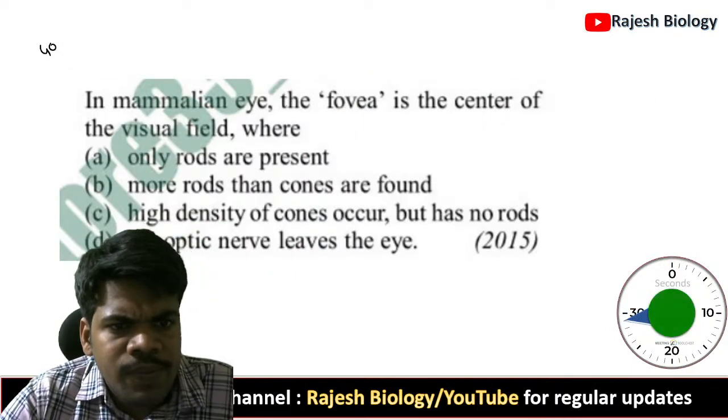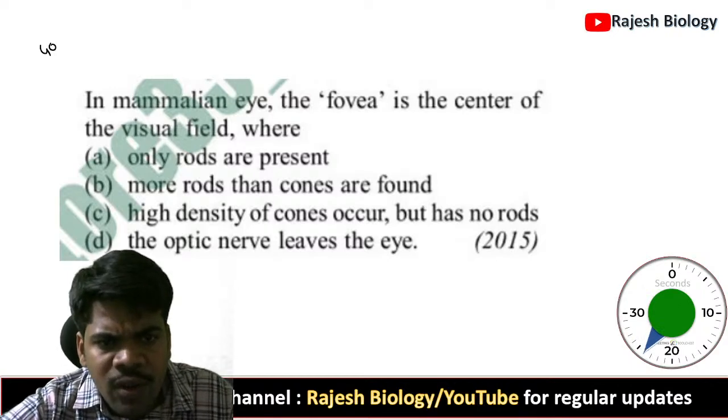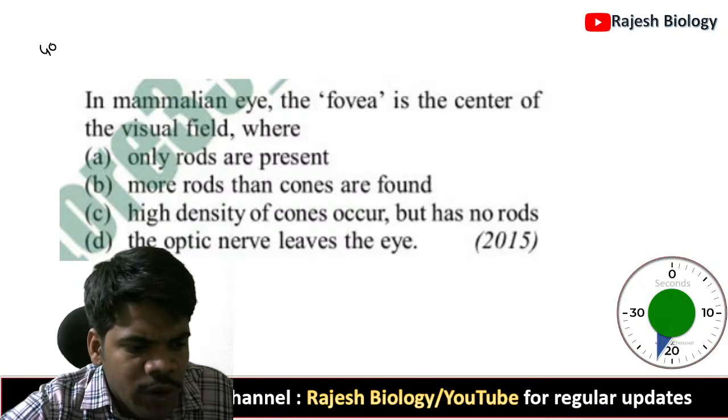Question number 40. In the mammalian eye, the fovea is the center of the visual field where it is very important.